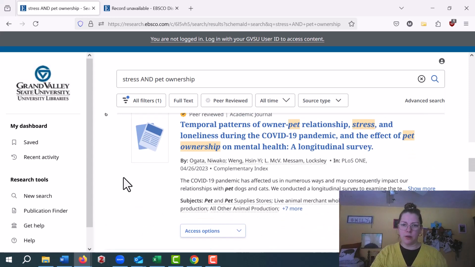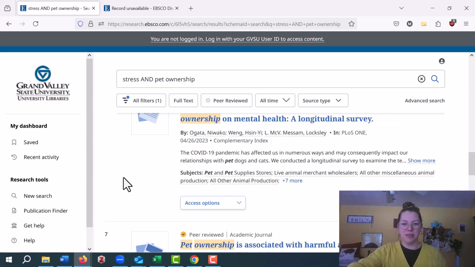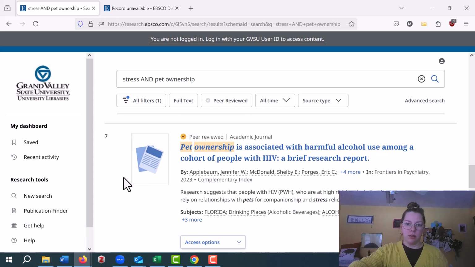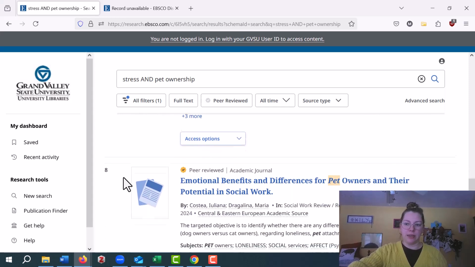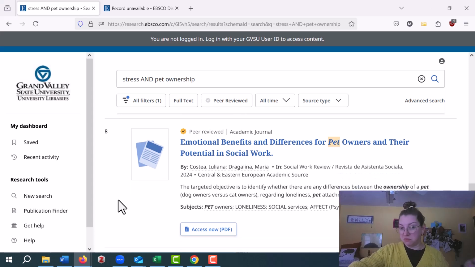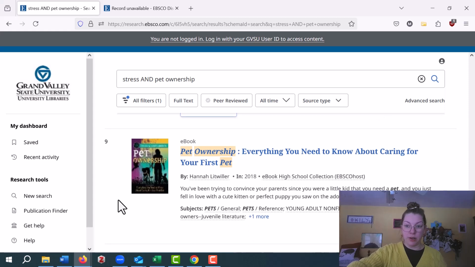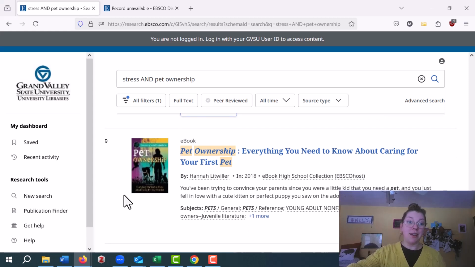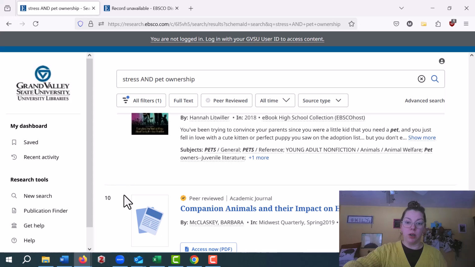Patterns of owner-pet relationship, stress, and oh, it's COVID again. That doesn't look great. This might be interesting. Emotional benefits and differences for pet owners. That's interesting. Here's a book on things you should know about caring for a pet. Should have checked that out a month ago.